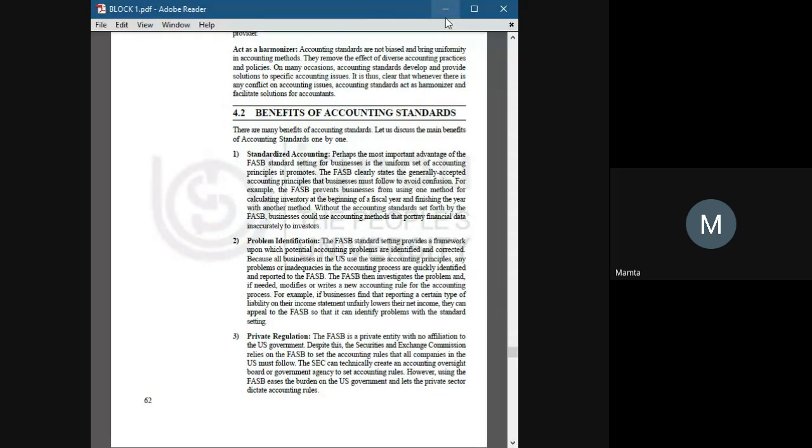We can also prevent frauds and accounting manipulation because, as per accounting standards, we should not record any transaction which doesn't have an invoice, cash memo, or bill. An accountant can't show a transaction which hasn't happened in reality unless he or she has the cash memo or the invoice. That's how it prevents frauds and manipulation.